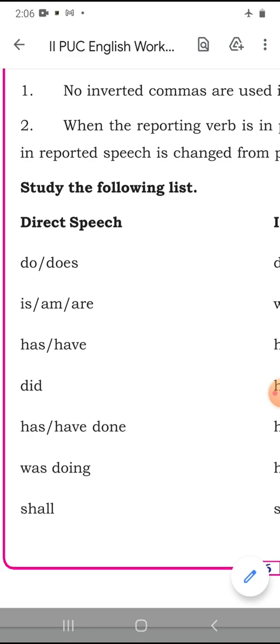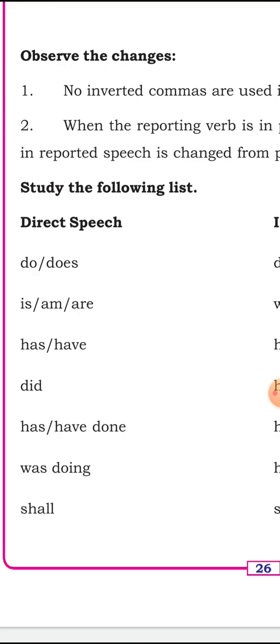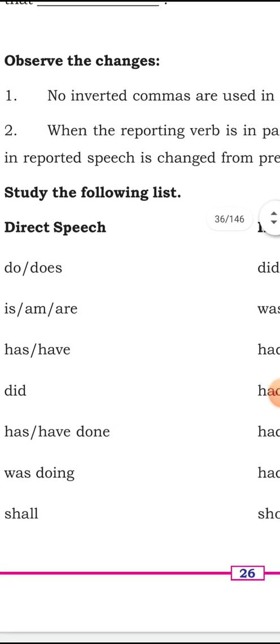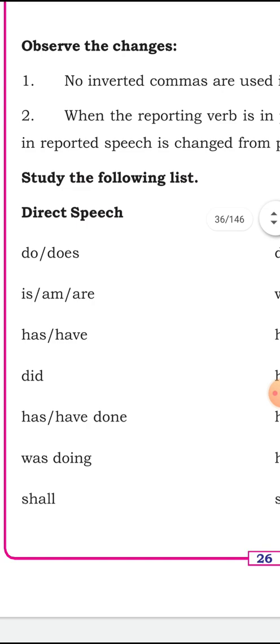The sentence is in simple present tense, and the same has to be changed to simple past. They haven't mentioned it there, but I am giving you the information. Indirect speech, did, in the sense of simple past.